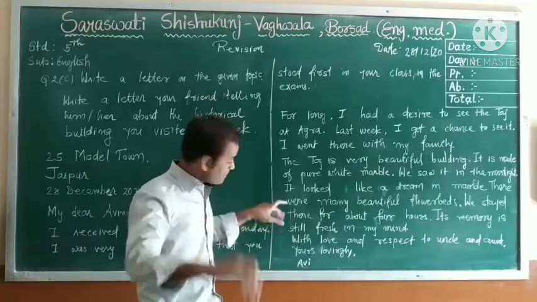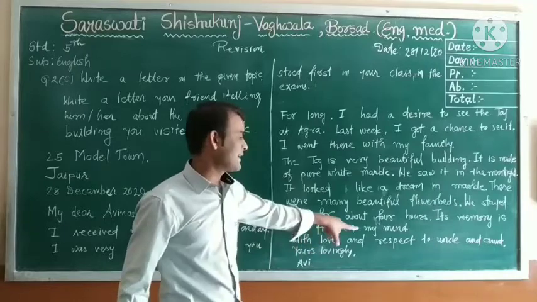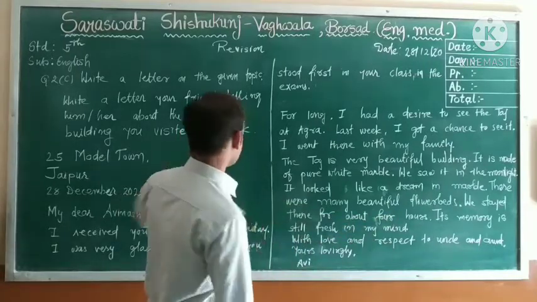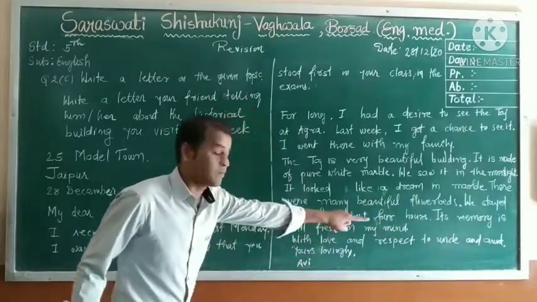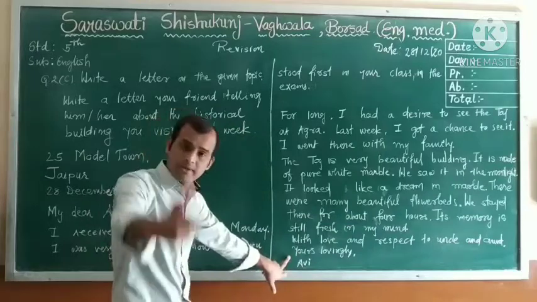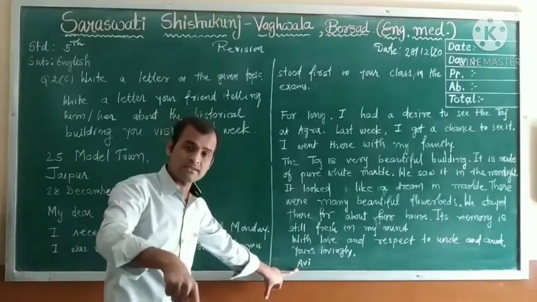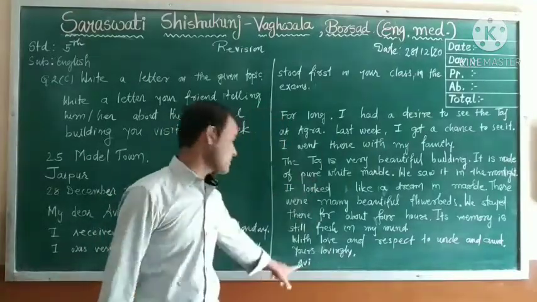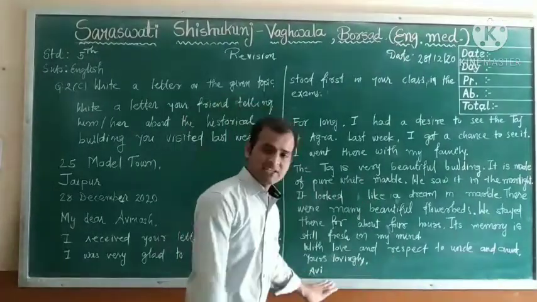Okay, next the last, it's the conclusion. With love and respect to uncle and aunt. Okay, here also to whom? Your friend's uncle and aunt. With love and respect to uncle and aunt, yours lovingly, Avi. So Avi is the person who writes the letter to Avinash. So here is the writer's name, Avi. Okay, so students, I hope here the letter is finished.